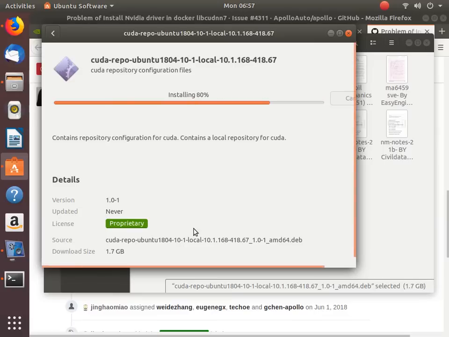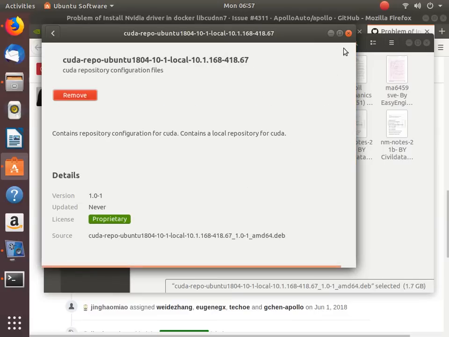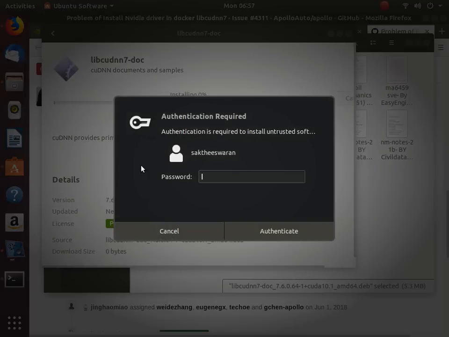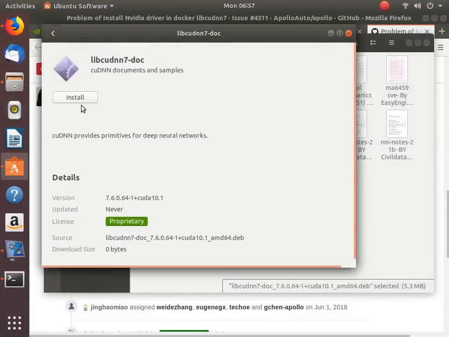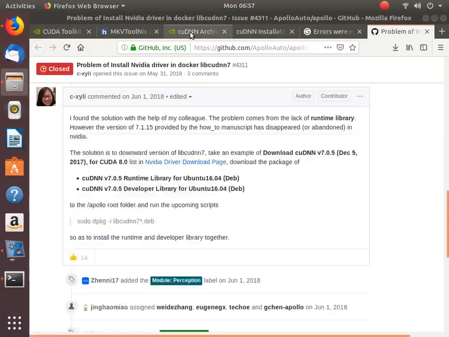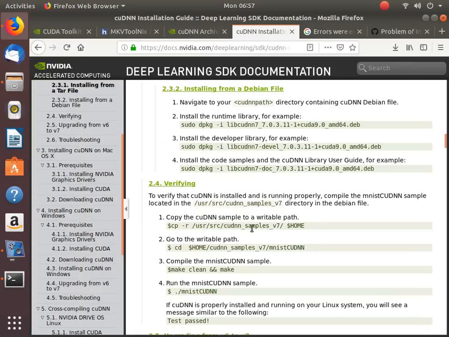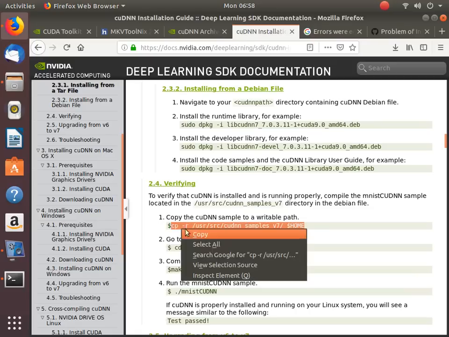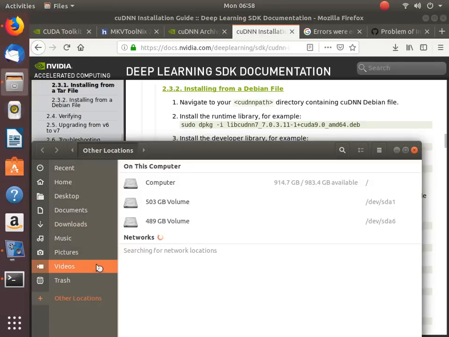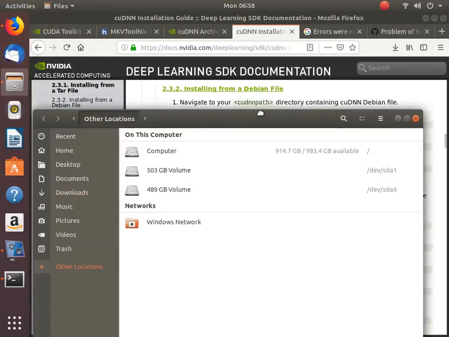Just getting installed. Okay, so let's again do it. Now what you have to do is, just by clicking it, it will go to the Debian package manager and it will get downloaded. So you have to go to this user source code and samples. So get here, copy this command, go to the file system, other locations in your computer, not this one, what I am looking for.